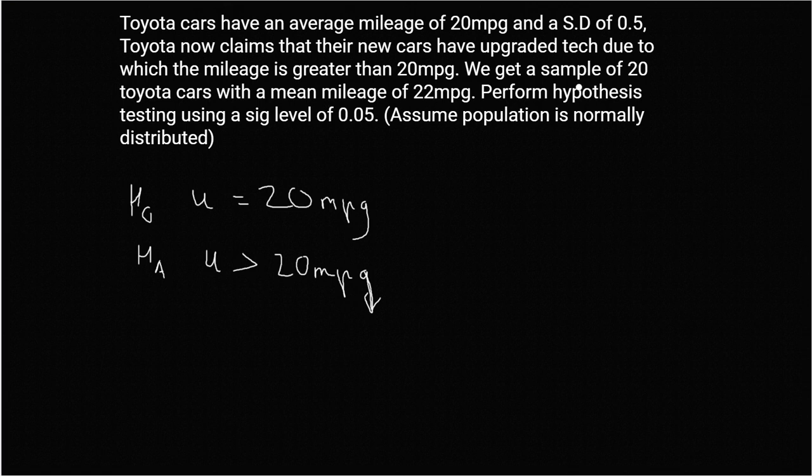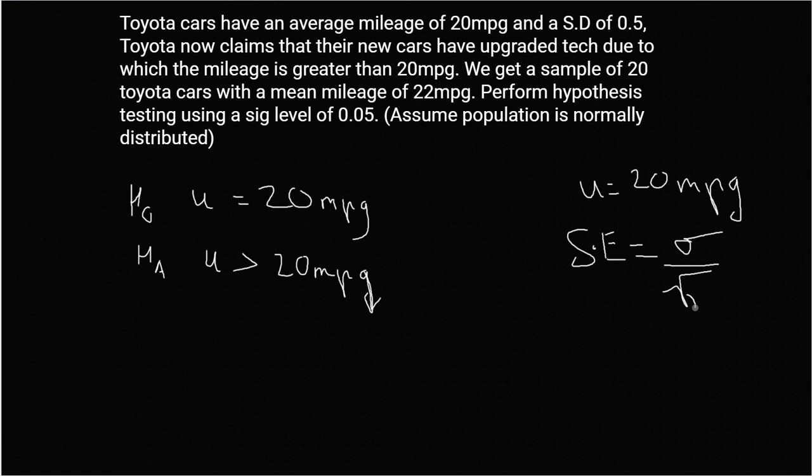So we have a sampling distribution of size 20, and the mean of the sampling distribution is going to be the population mean, which is 20 miles per gallon, because we are assuming that the null hypothesis is true. And we want to see, what's the probability of getting 22 by chance, as opposed to there being some other reason. The standard deviation of the sampling distribution, also known as standard error, is going to be the population standard deviation divided by the square root of n.